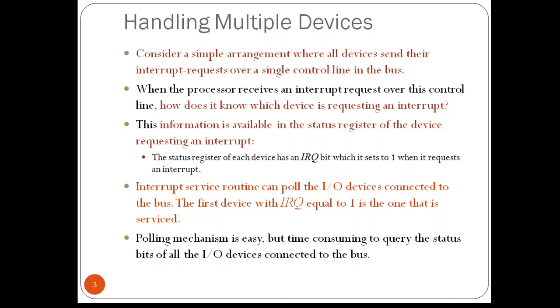When the interrupt service routine for the selected device has been completed, the second request can be serviced. In such cases, the processor will break the tie and choose one device to provide the service, and once that service has been completed, it can choose the other device to provide the service.